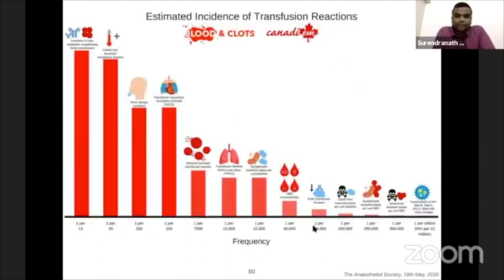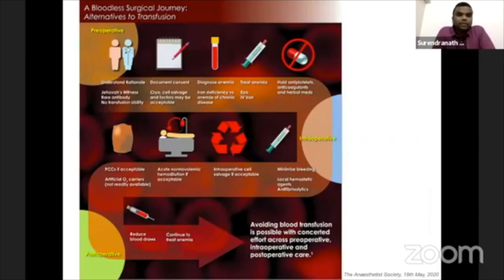So if you see, with good blood bank practices, the infectious complications are minimized to a large extent. And non-infectious complications like alloantibody development, febrile non-hemolytic transfusion reaction, TACO, delayed hemolytic transfusion reaction, or TRALI are more common than ABO incompatibility or infectious reactions. This is a word about blood management, patient blood management.